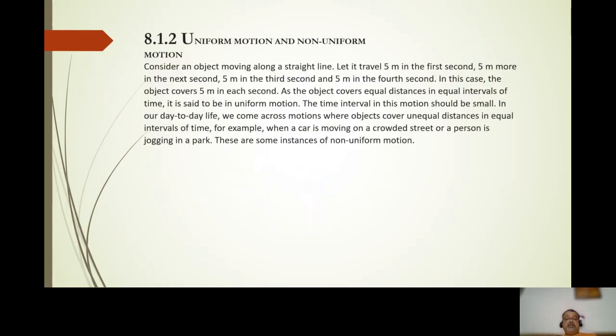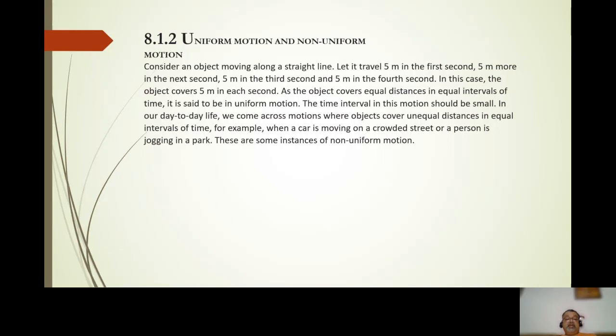Uniform motion and non-uniform motion. Consider an object moving along a straight line. Let it travel 5 meters in the first second, 5 more meters in the second, 5 meters in the third, and 5 meters in the fourth. In this case, the object covers 5 meters per second. As the object covers equal distances in equal intervals of time, it is called uniform motion. The time interval in this motion shall be small.